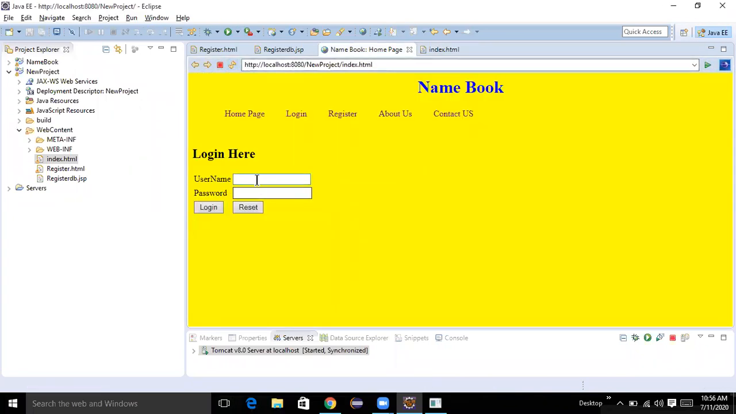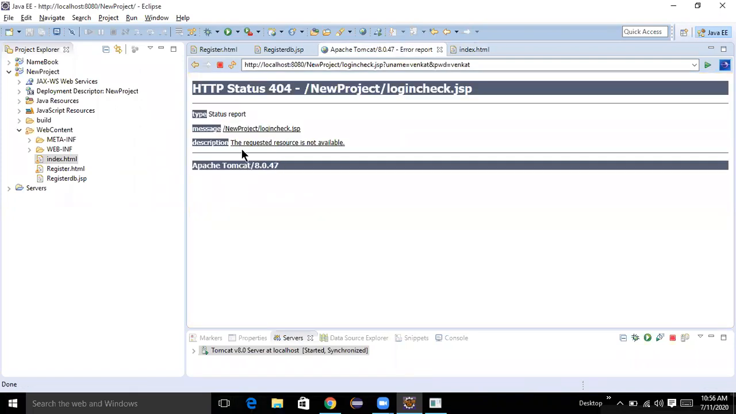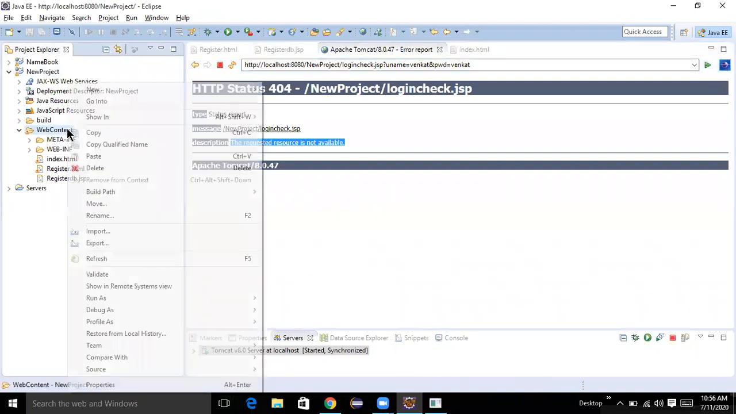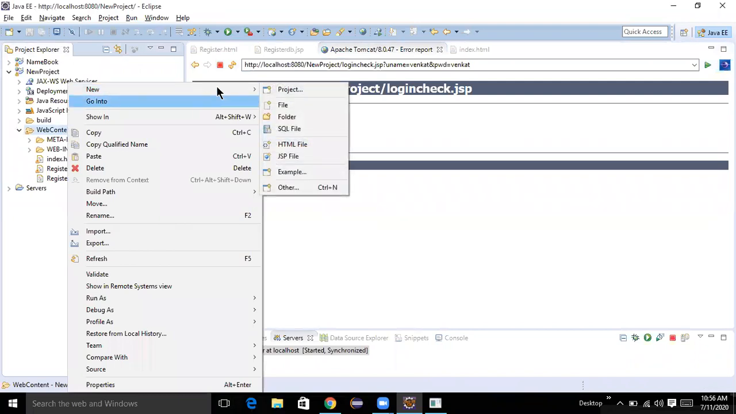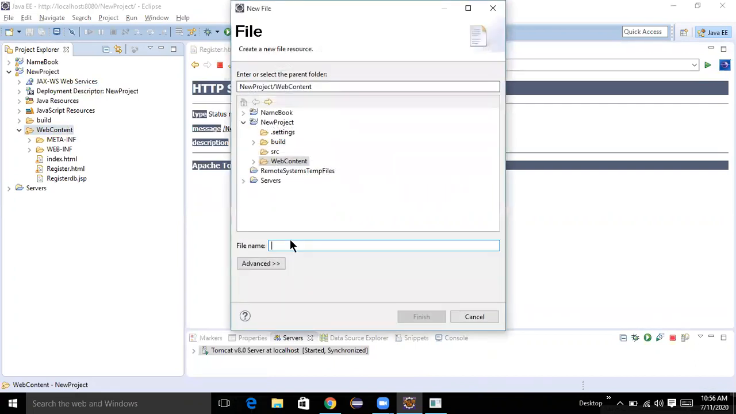Okay. So here I want to enter my name and password. Fine. Okay. Here it is. What is the message? The requested resource was not available. So what do we need to do, Narendranath? We need to create one page. Yes or no? New page means here file. What is that file name? Here check what is the file name.